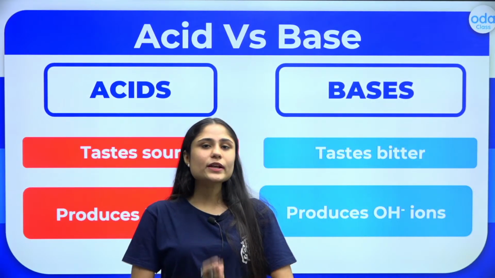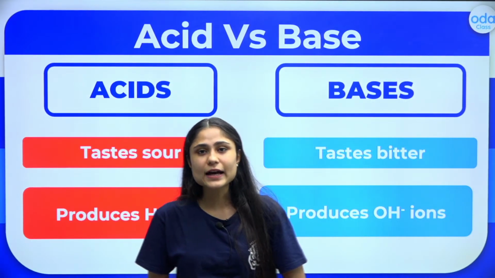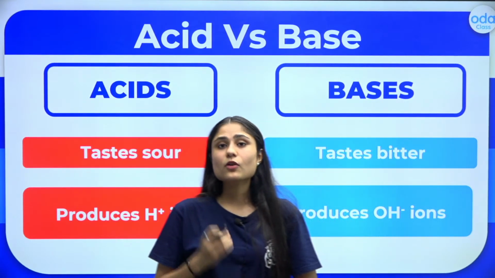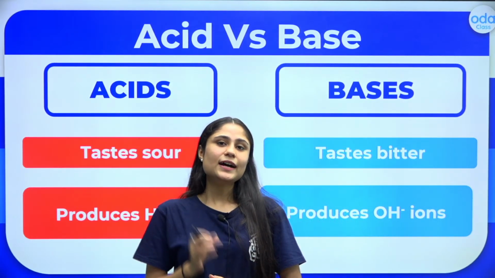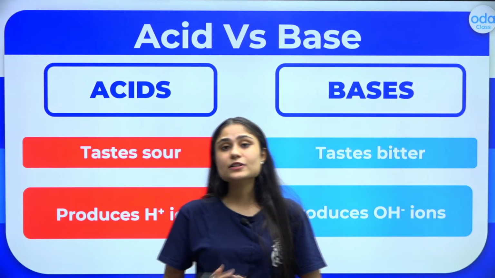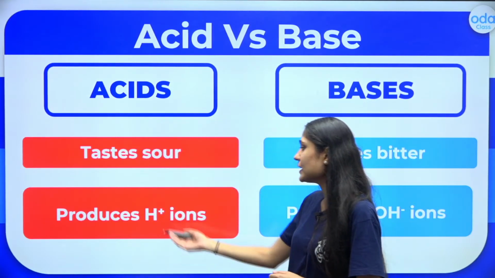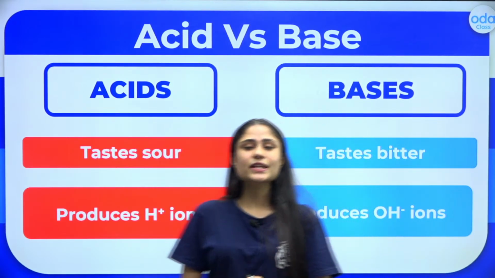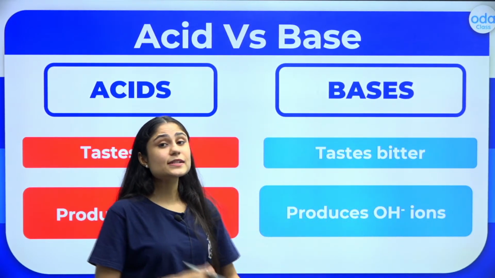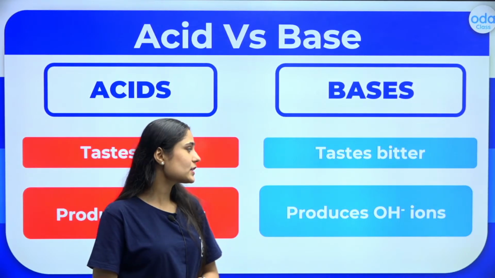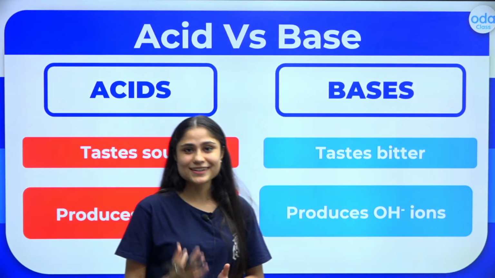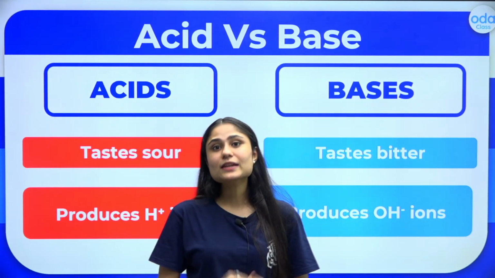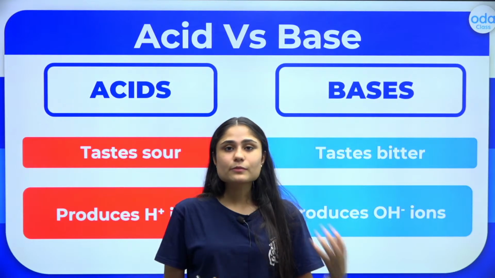Another very important difference is that whenever we dissolve an acid in water or in an aqueous solution, it would give us H plus ions. However, when we dissolve a base in water, it would give us OH negative ions. So these are the two main differences between acids and bases.